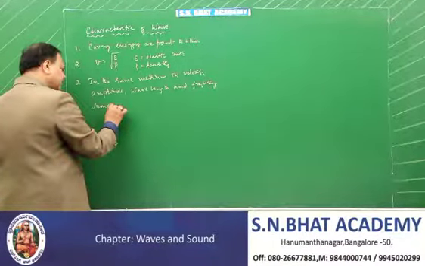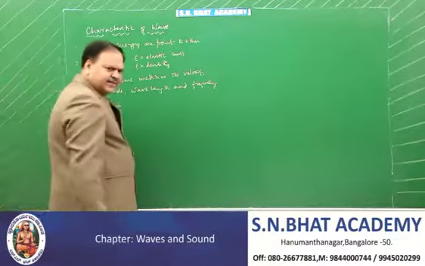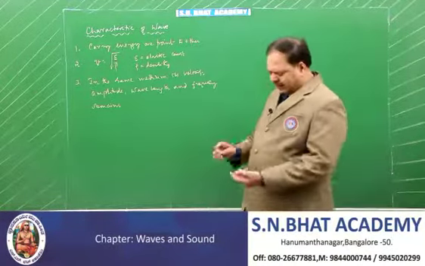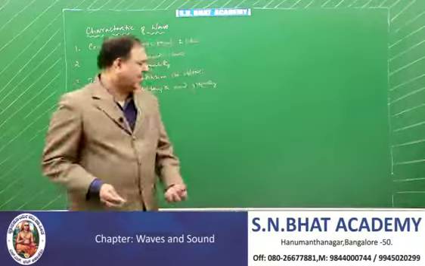Frequency remains constant. That means, if it is in the same medium, the wave properties do not change.